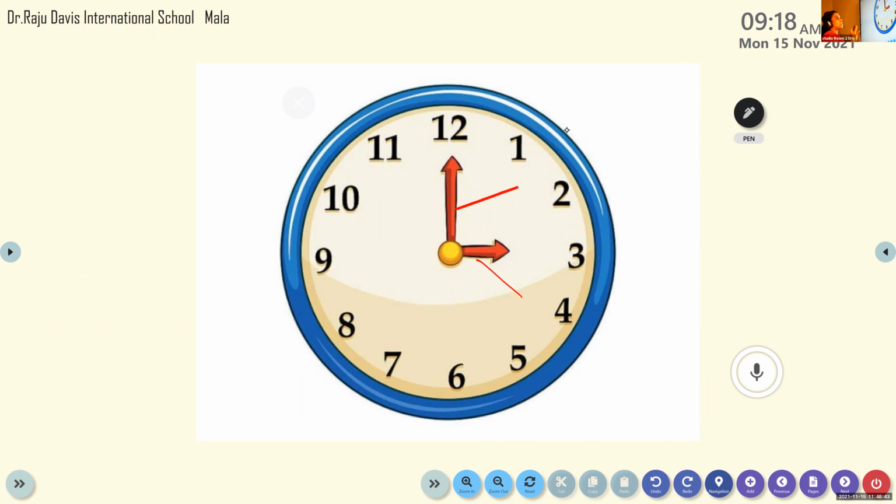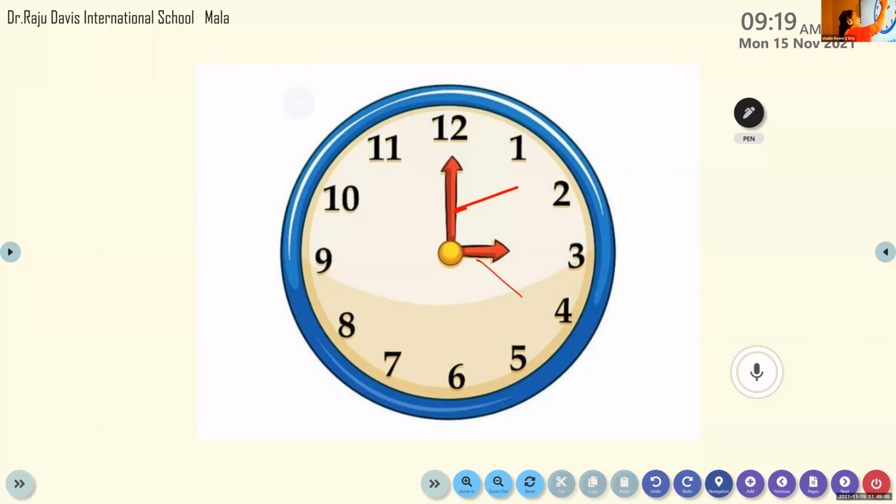Now we are going to study how to read the time. Here you can see one clock picture, and in this clock you can see 2 hands. One hand is the long hand and the second one is the short hand. There is a name for these hands.